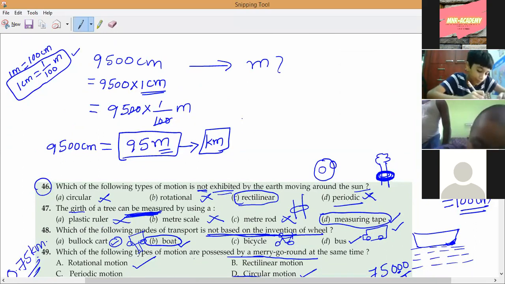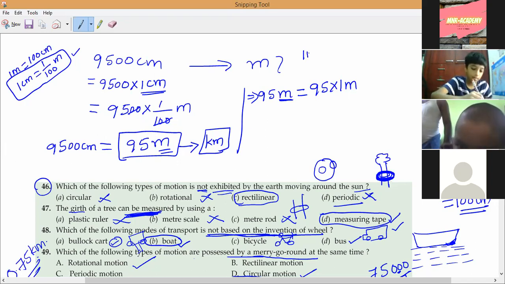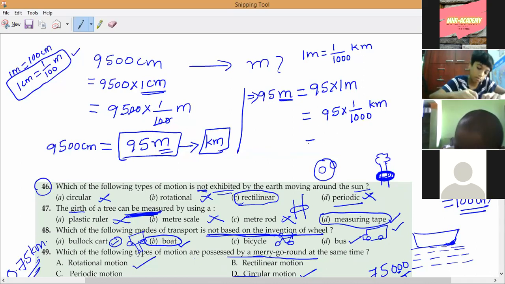So I can write this one like this. How can I write 95 meters, Lohit? Sanat, tell me, Naren. 95 meters into 1 meter I can write. Is it yes or no? Yes, sir. We know already 1 meter is equal to how many kilometers? 1 by 1000 kilometer. That's all. So now you please do it, all of you. 95 into 1 by 1000 kilometers.